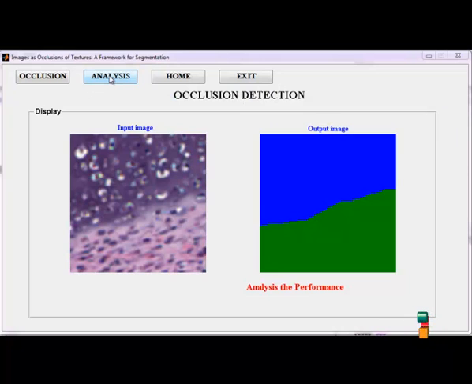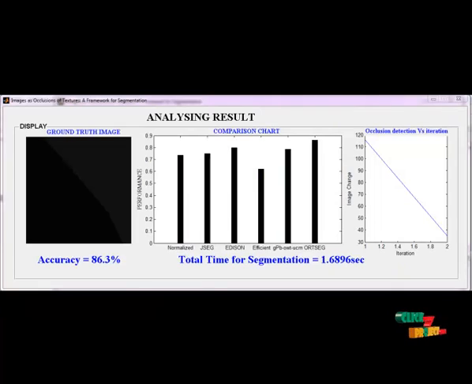Then press the analysis button to identify the performance of our process, and this is the ground truth of our input image, and our process achieves 86.3% accuracy for texture segmentation in our input image. And this is the comparison chart against the existing methods: normalized cut, Bayes cut, and other existing methods. The output shows our proposed method, and in the comparison graph our method is better than the existing methods, and that is the error reduction based on our iteration.